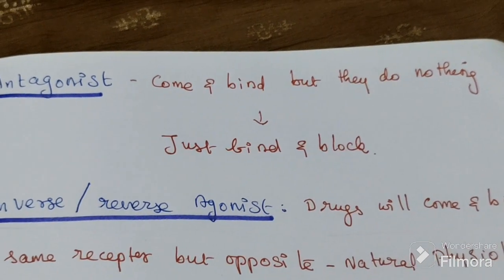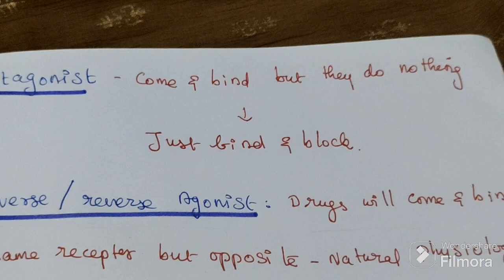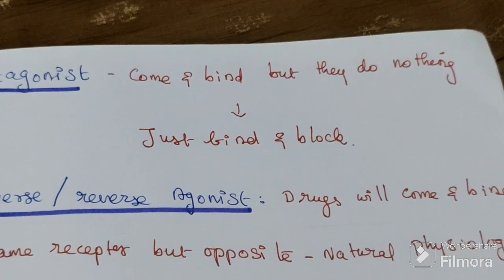Antagonists are blockers, so the natural or physiological stimulus cannot come and bind.